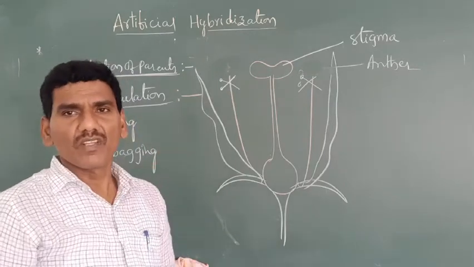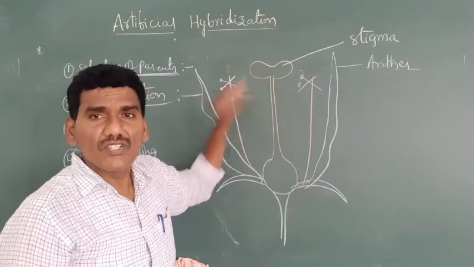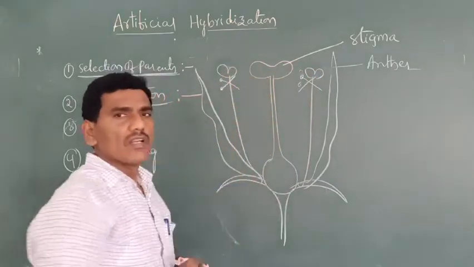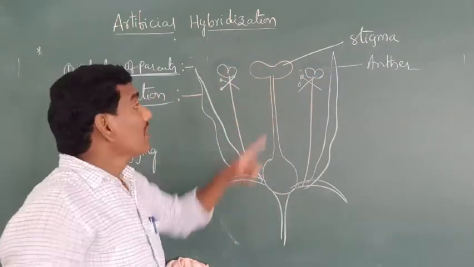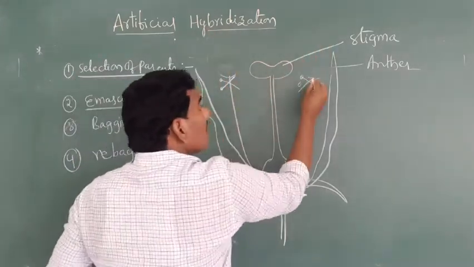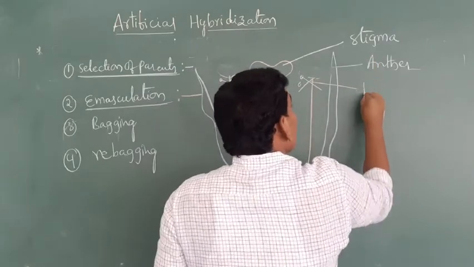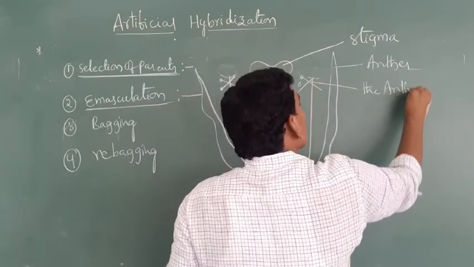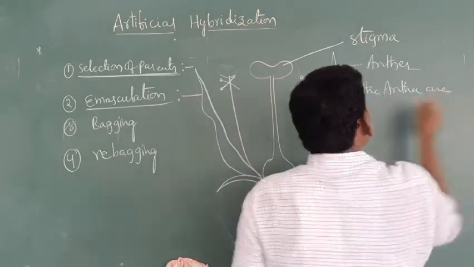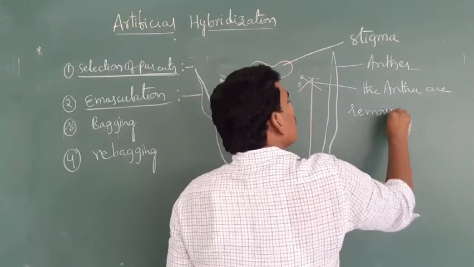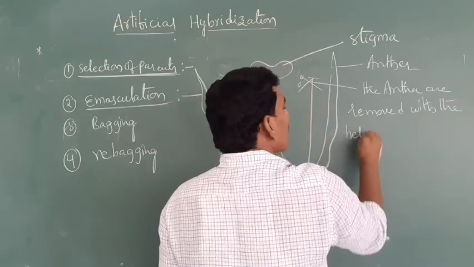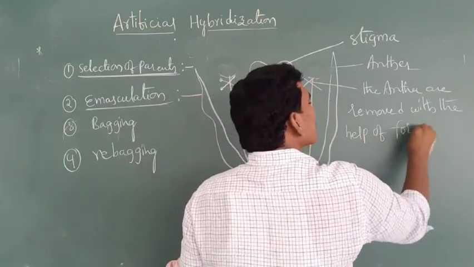First one is when the flowers are large. For example, this is one large flower. When the flowers are large, the anthers are removed with the help of forceps.